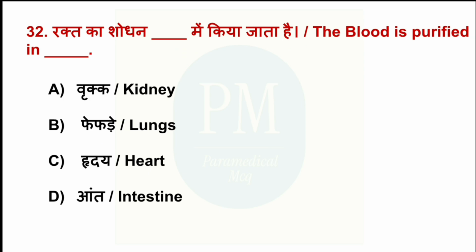The blood is purified in dash. Option A, kidney. Option B, lungs. Option C, heart. Option D, intestine. The correct option is option A, kidney.